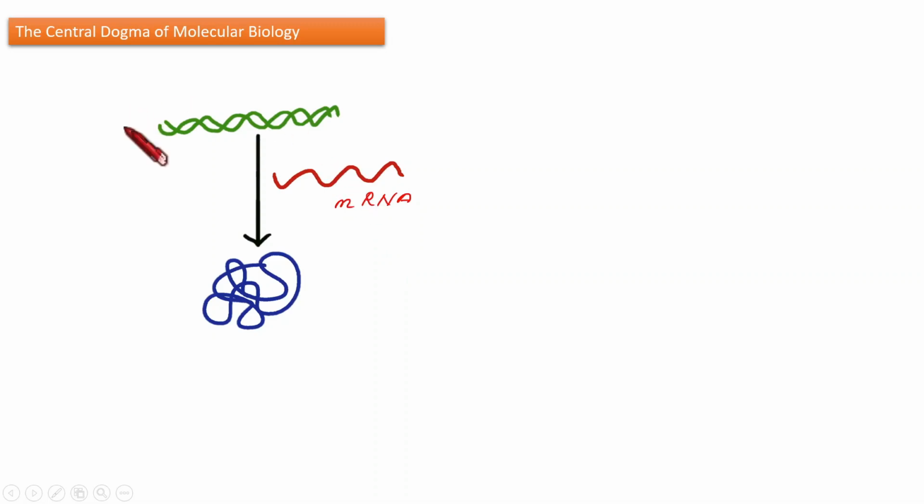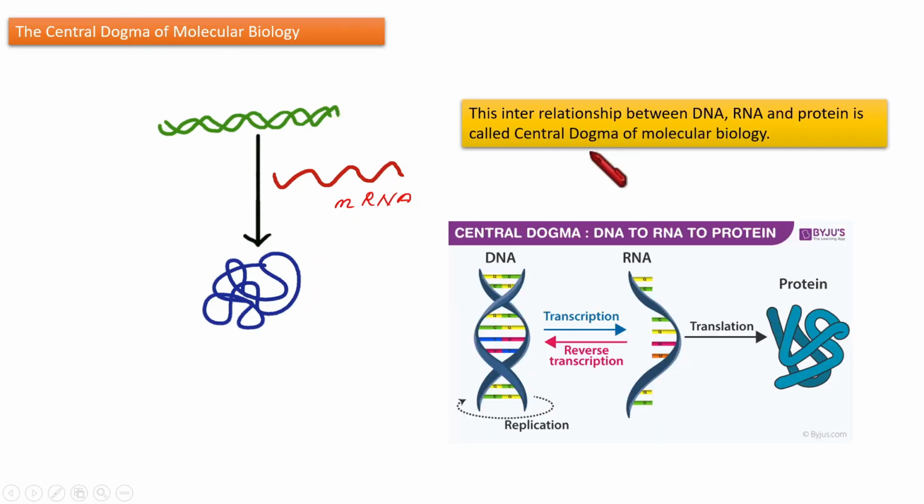So, that is what is told according to the central dogma of molecular biology. It is explaining the interrelationship between DNA, RNA, and protein. So that is the central dogma. It explains the interrelationship between DNA, RNA, and protein. And its picture is shown here.